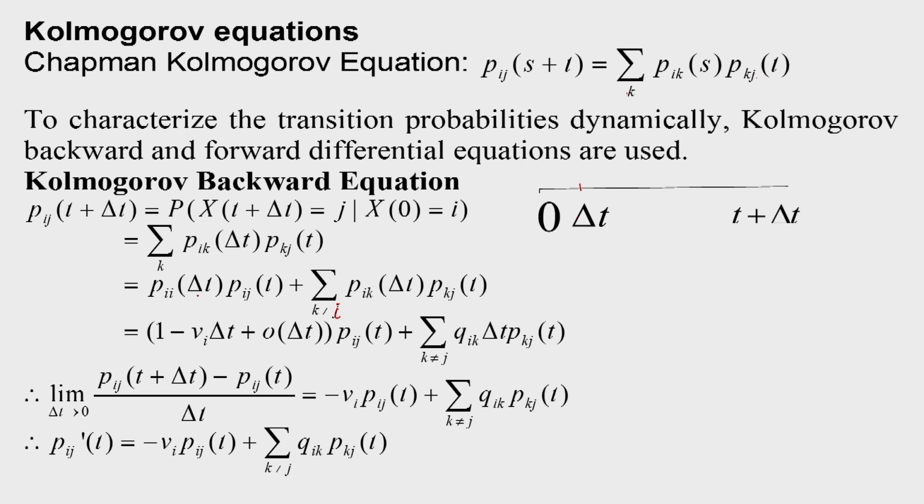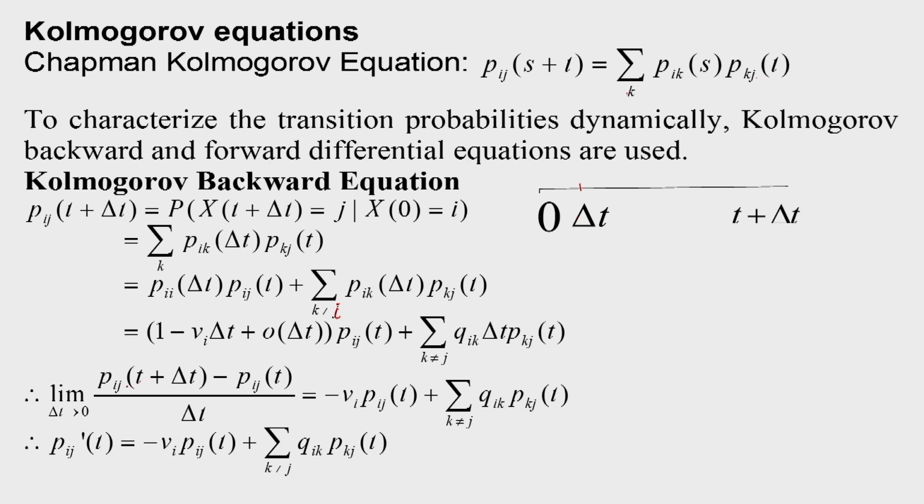Now I know that Pii(delta t) is equal to 1 minus nu i delta t plus o(delta t), into Pij(t), plus the remaining terms. Using lemma 2, Pik(delta t) is equal to qik into delta t, multiplied by Pkj(t). So we have Pij(t plus delta t) given by this expression.